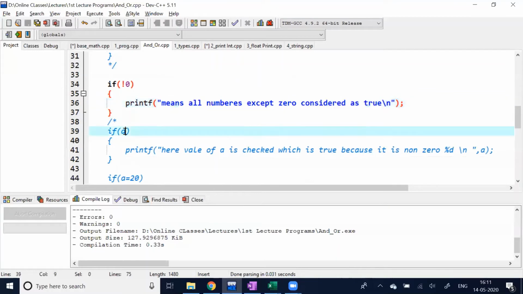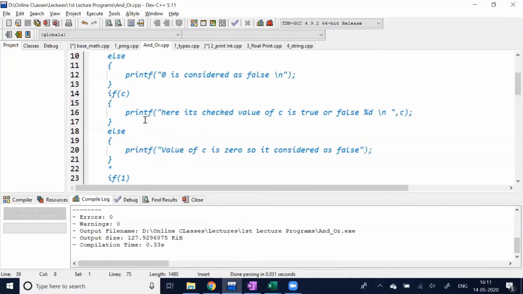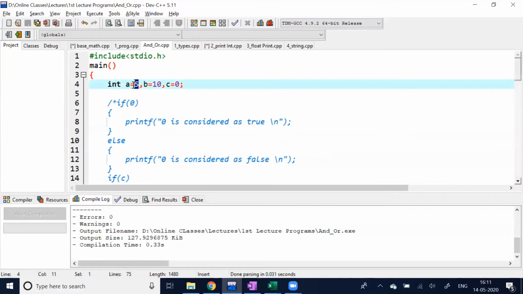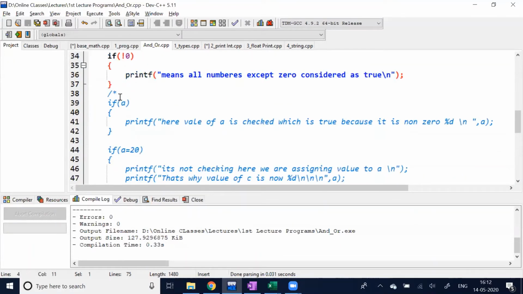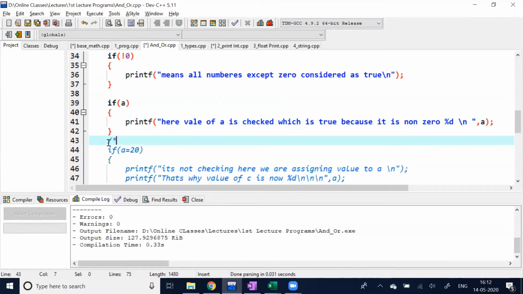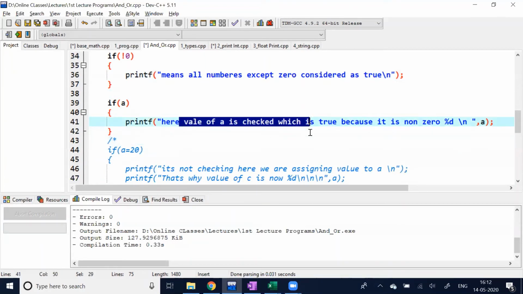Now I have taken A. What is the value of A? In the next statement I am taking A. A is 5. Fine. So I am taking now A. Here the value is checked, which is true, and it is non-zero. The value of A is checked. It does not matter whether A double equal to 5 or not. We are not checking that.